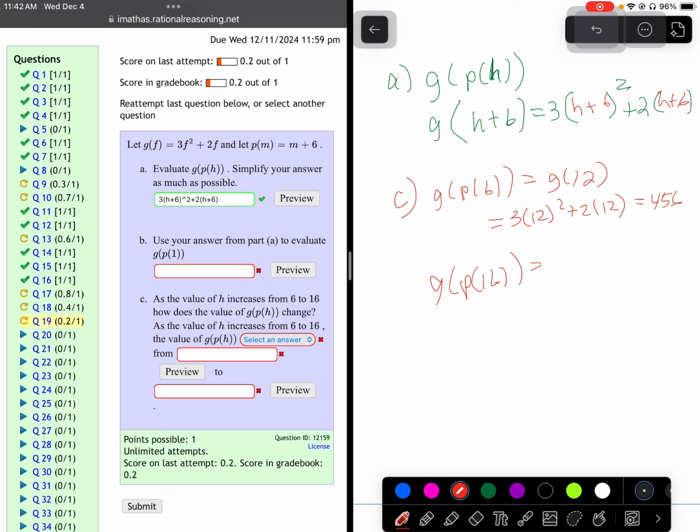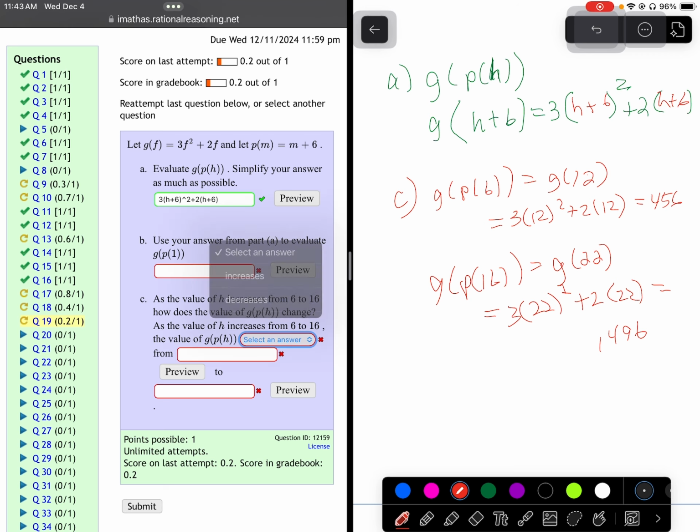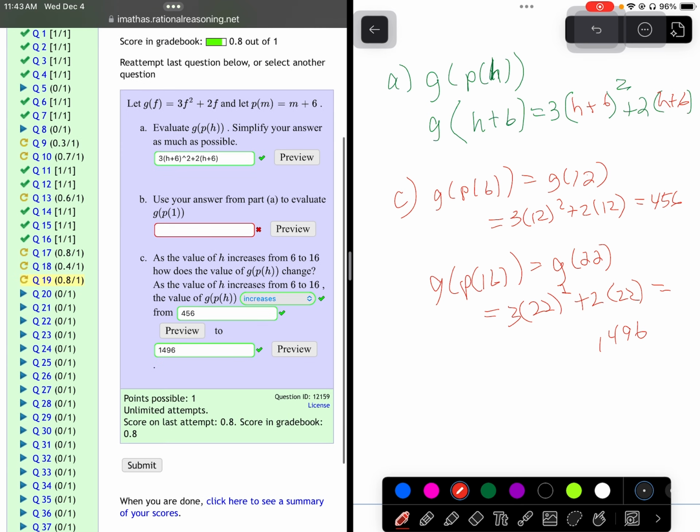Now let's try with 16. 16 plus 6 is 22, so that's G of 22. So that's 3 times 22 squared plus 2 times 22. What is that equal to? Well, 3 times 22 squared plus 2 times 22 is 1496. Now, do you see how that value went from 456 to 1496? It increased. So we're going to say it increases, and it increases from 456 to 1496. Now, that's if I didn't make any silly mistakes. We should be good to go.